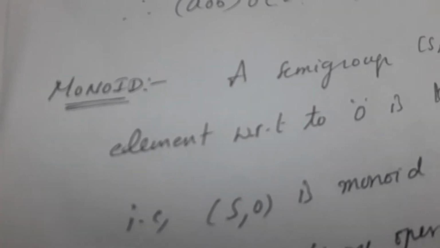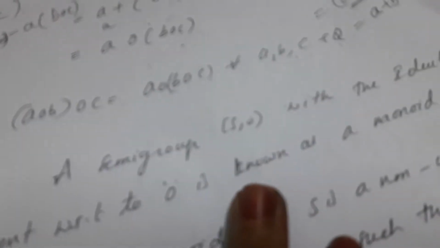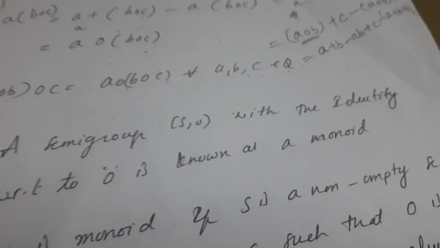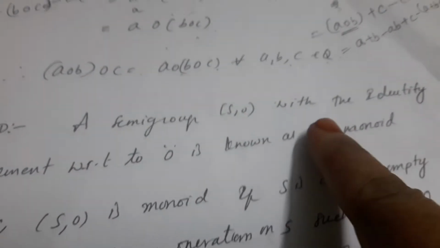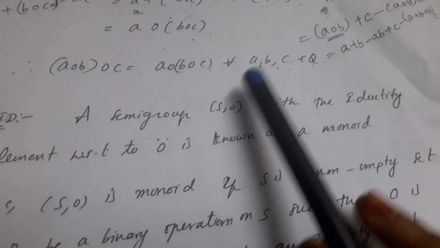Next definition is monoid. In third semester, groups, first unit groups. What is the definition of monoid? A semigroup (S, ∘) with the identity element with respect to ∘ is known as a monoid.